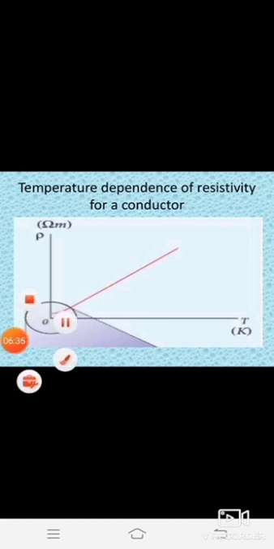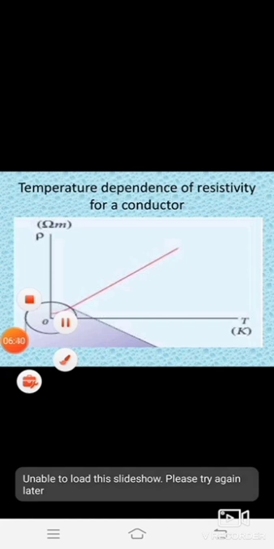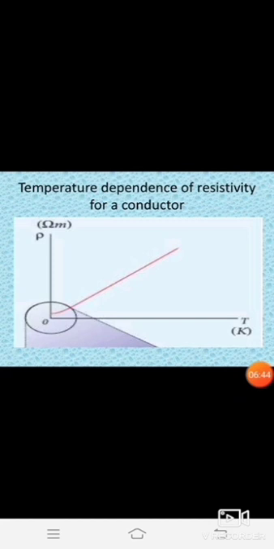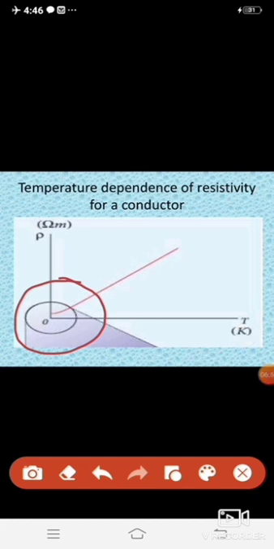Here you can notice that the temperature reaches zero, but the resistivity does not reach zero; it approaches a finite value.